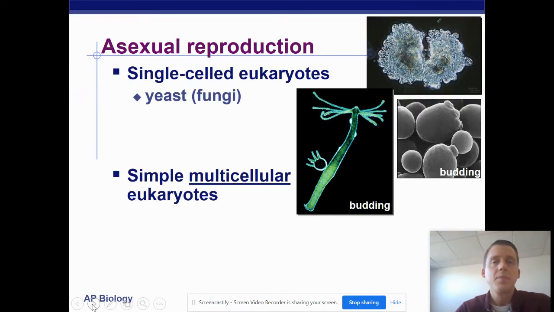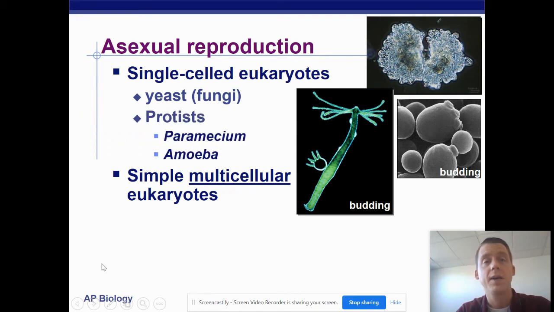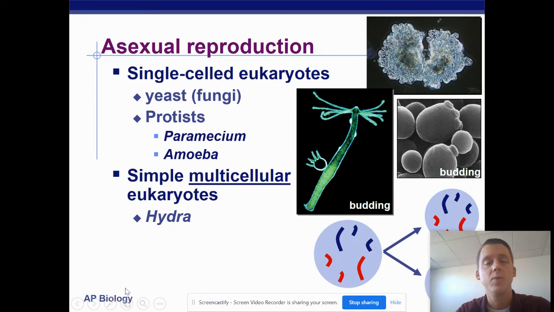So single-celled eukaryotes like yeast, which is a fungus, and certain protists, they reproduce asexually. Remember, it is fast and it's easy and it doesn't cost too much energy. The hydra can do it as well.